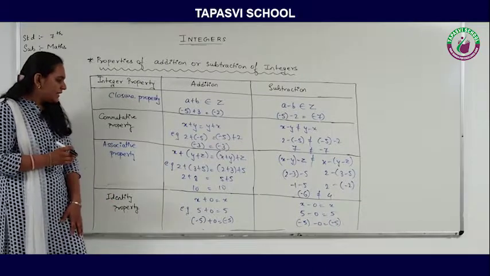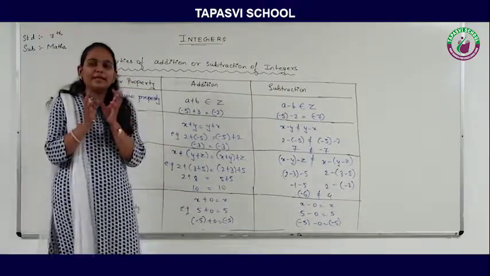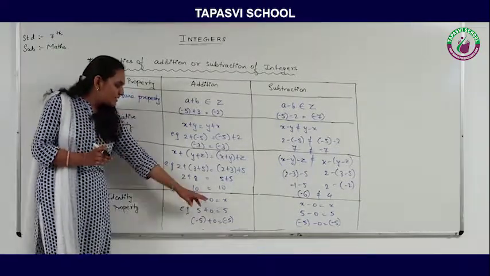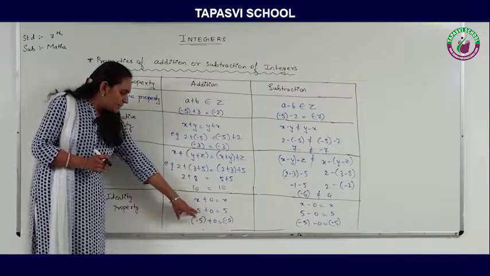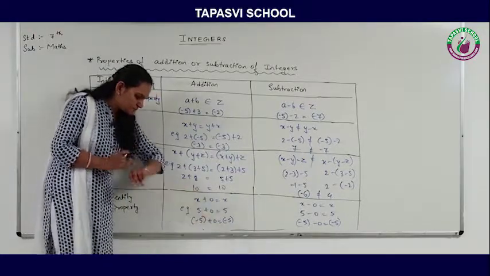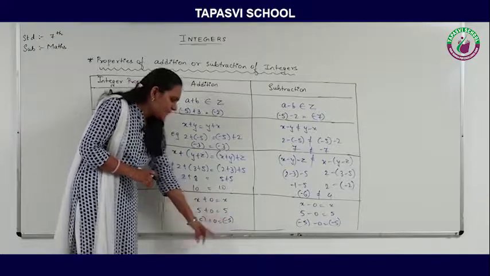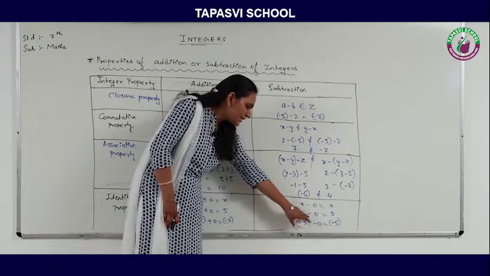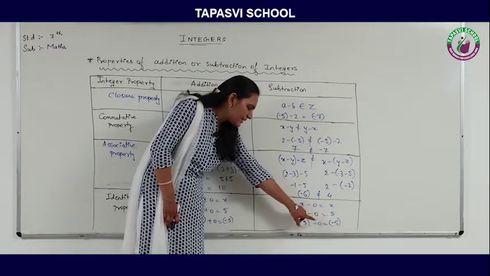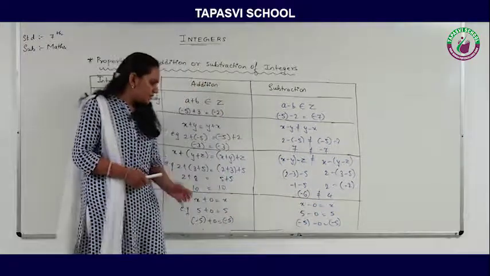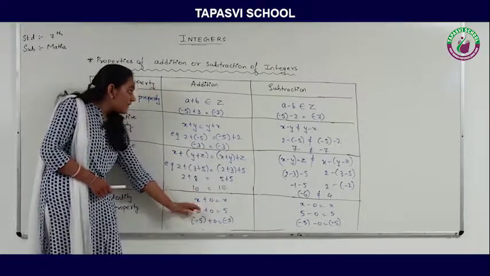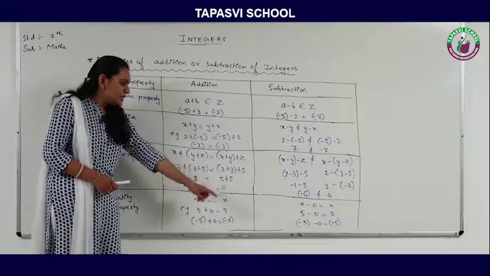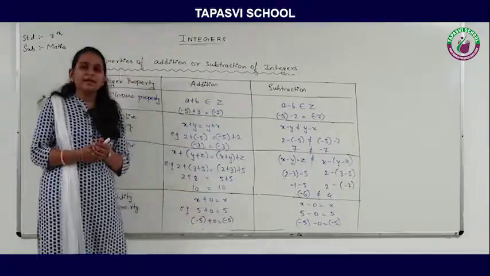Identity property says that if you add any integer with 0 or you subtract 0 from any integer, you always get the same integer, right. Example, 5 and 0 we get 5, minus 5 and 0 we get minus 5. Subtraction, x minus 0 is equal to x. So 5 minus 0 is 5 and minus 5 minus 0 is always minus 5. So we can say that the additive identity element is 0 for the addition as well as the subtraction. This 0 is called the additive identity element.